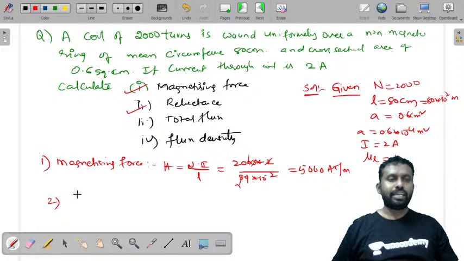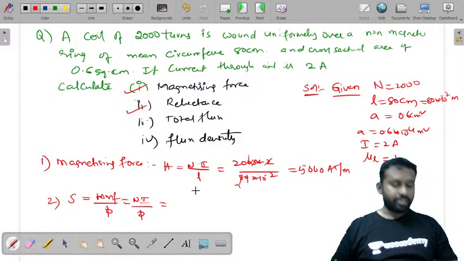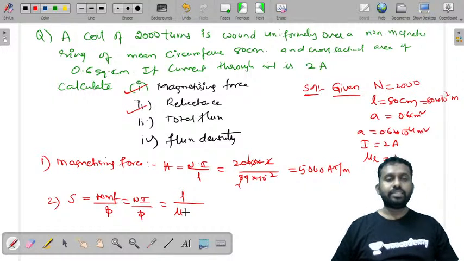So the next one is reluctance. What is reluctance? S is equal to mmf by flux. What is mmf? Ni by flux. Is the flux given? No, flux is not given, so you need to find flux, or you can also use the other expression like S is equal to L by mu naught mu r into A. We have seen this expression yesterday.